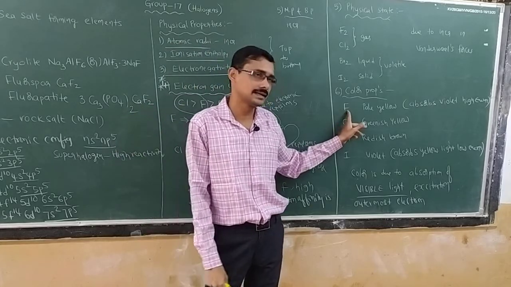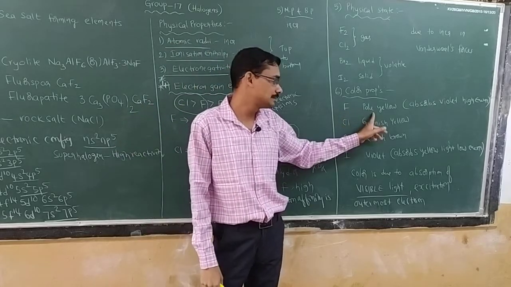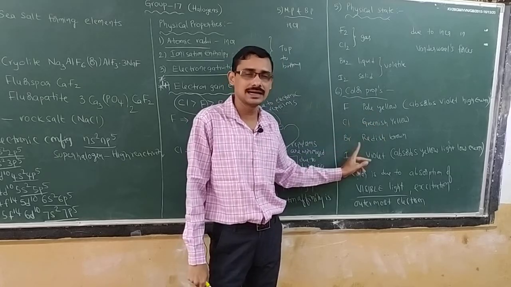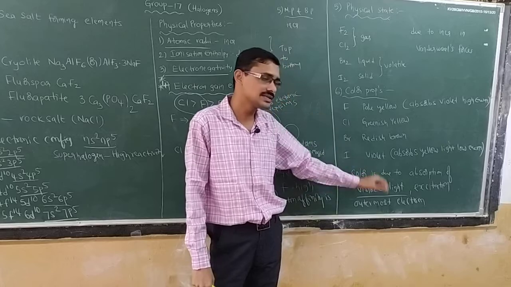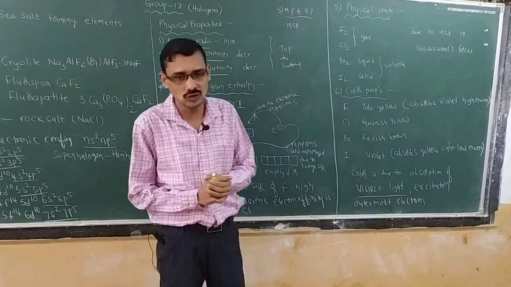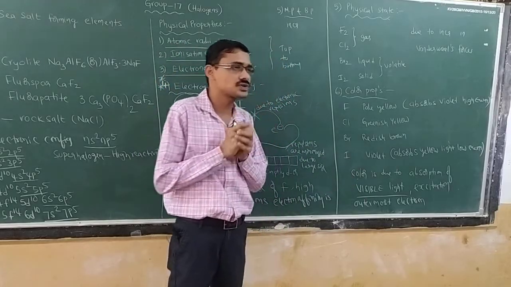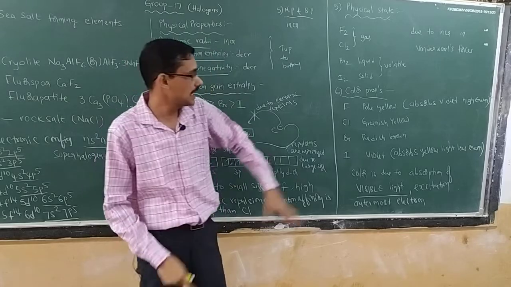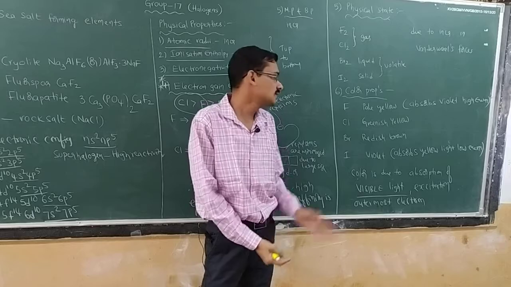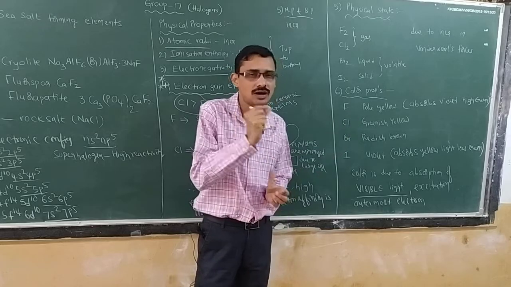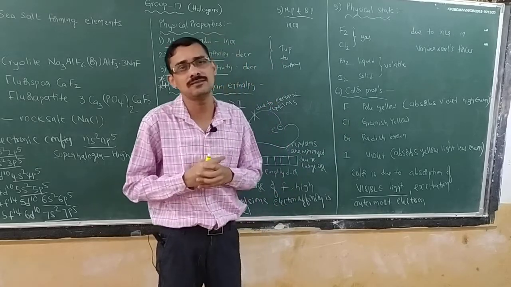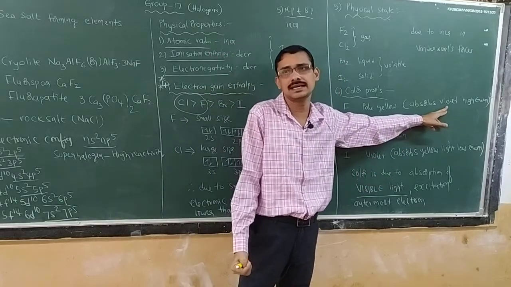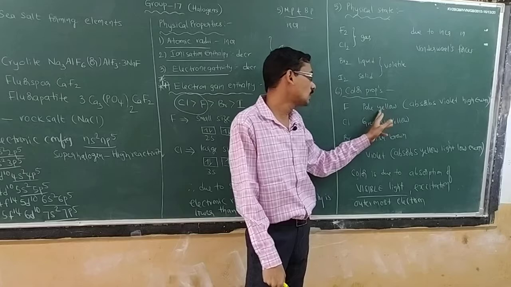Now, fluorine exhibits pale yellow color, chlorine greenish yellow, bromine reddish brown, and iodine violet color. But absorption color will be different and emission color will be different. Fluorine, being small in size, absorbs high energy light, that is violet, but emits lower energy.